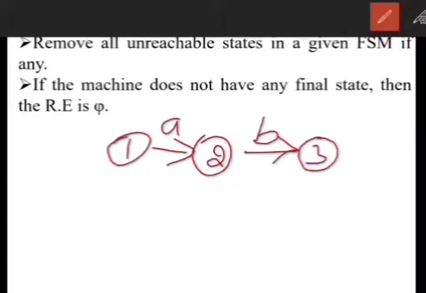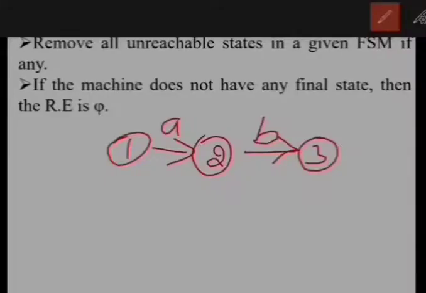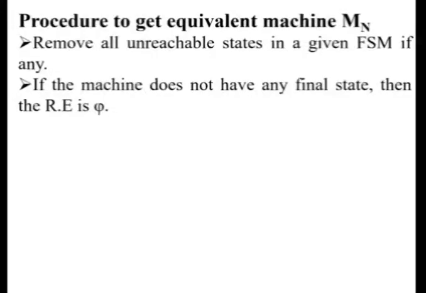There is no final state. So if we have the transition from 1 to 2 on A and from 2 to 3 on B, there is no way that the string AB is accepted. Hence the regular expression for this kind of FSM, which has no final state, is psi.